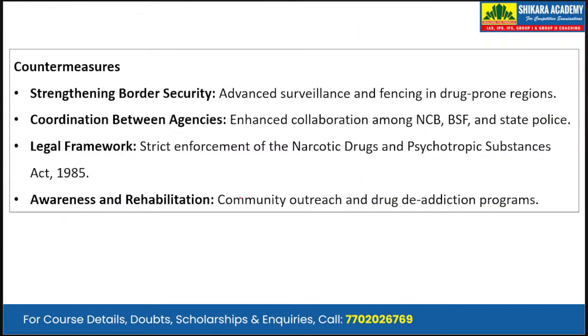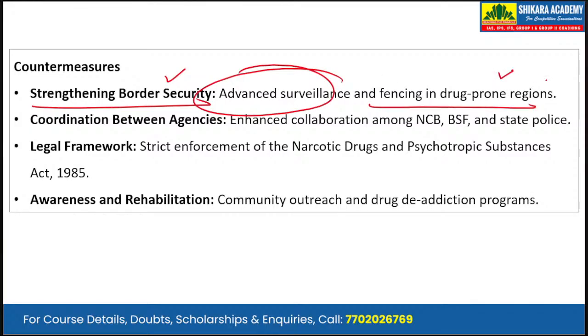Now, what countermeasures can the government take in order to deal with this narco-terrorism? Firstly, strengthening border security, with advanced surveillance and fencing in drug-prone regions. Because these drugs are being smuggled through the border states, we have to further strengthen the border security.